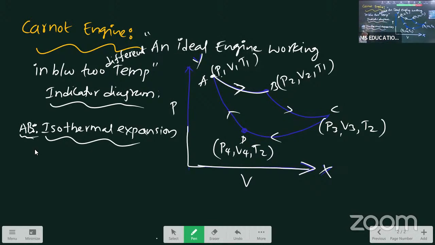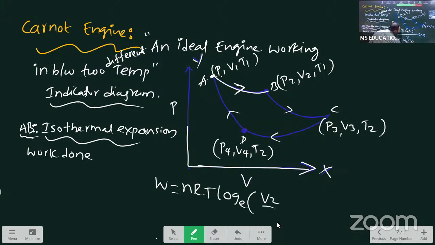Now, work done. Work done in between A to B. What is the expression for work in isothermal expansion? Generally, the work done formula in isothermal process is nRT log base e V2 by V1.